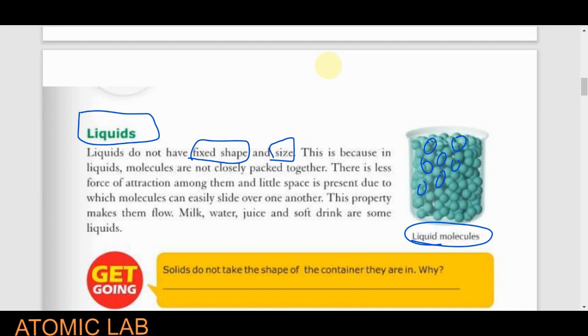The molecules of water can easily move. The reason is that they are held together by a kind of attraction force, but it is not strong. They are not closely packed together; there is a kind of gap between them. So definitely there is an attractive force between them, but they have a gap, so they can move easily, and they are not strongly bound. This property is found in liquids.